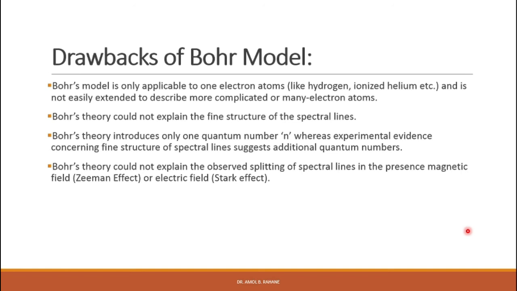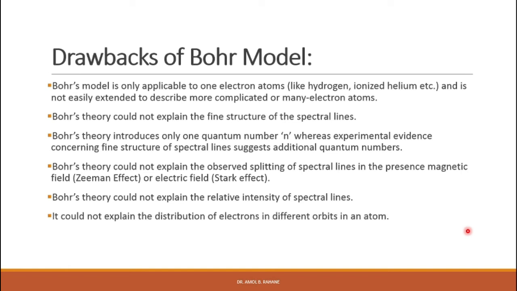So these two effects are not explained by Bohr's theory. Bohr's theory could not explain the relative intensity of spectral lines. So why certain spectral lines are more intense than others is not explained by Bohr's theory, right?